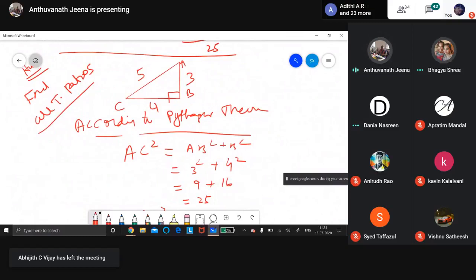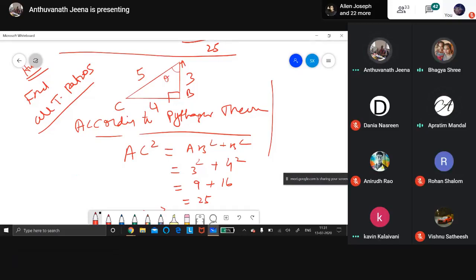What is sine A? Tell me. AB by AC? This is the reference point. Sine means opposite by hypotenuse. Now BC tell us. AC by Vamsi. Bhagya, you mute. Vamsi will answer. Vamsi, tell me sine A.